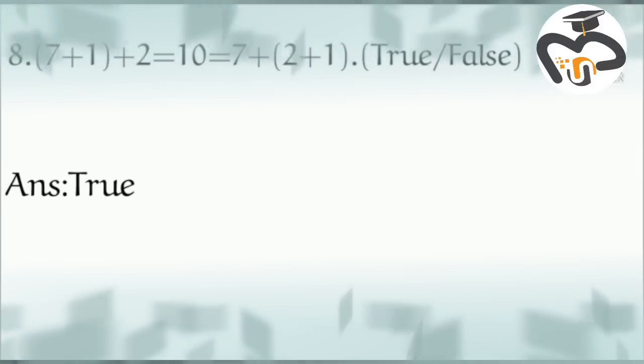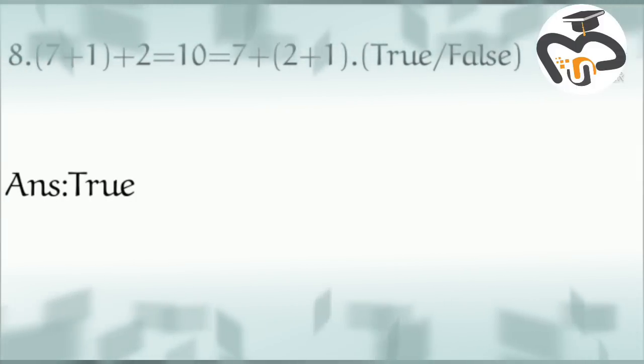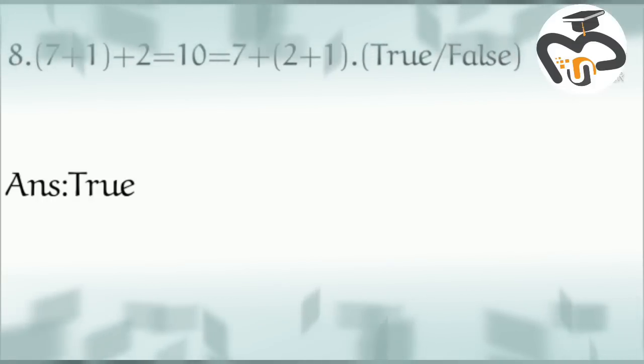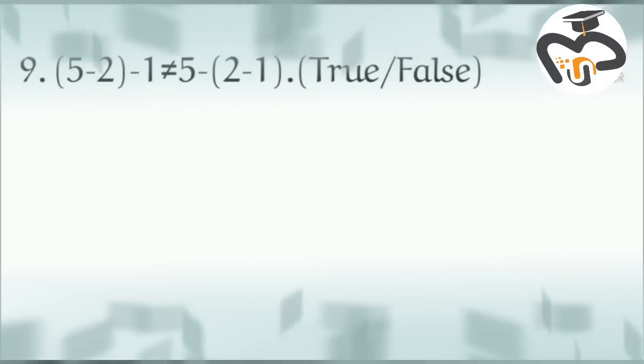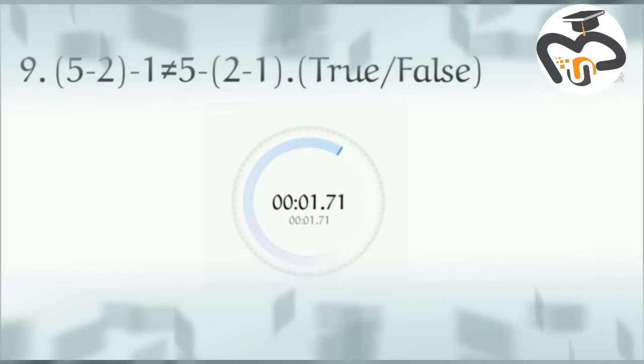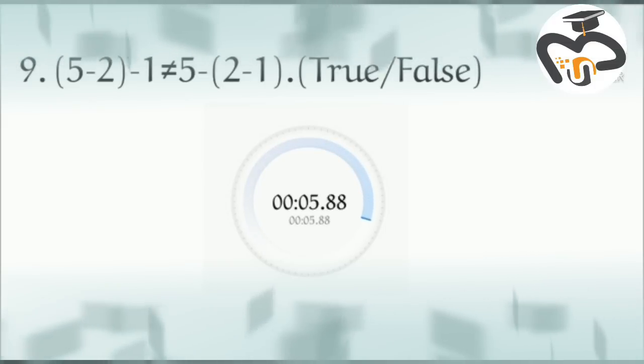Answer: true. Nine. Bracket 5 minus 2 minus 1 is not equal to 5 minus bracket 2 minus 1.